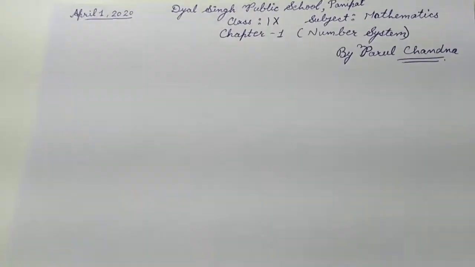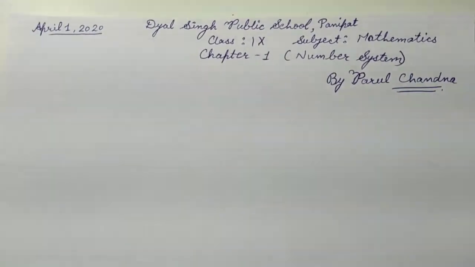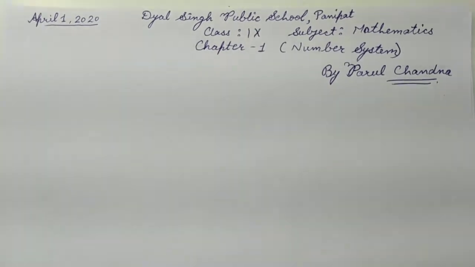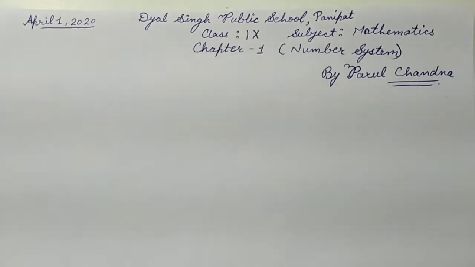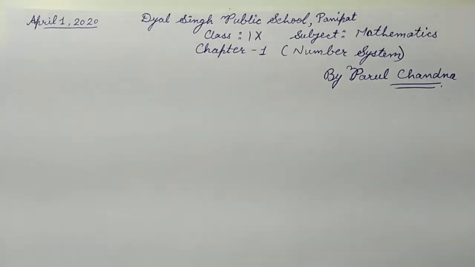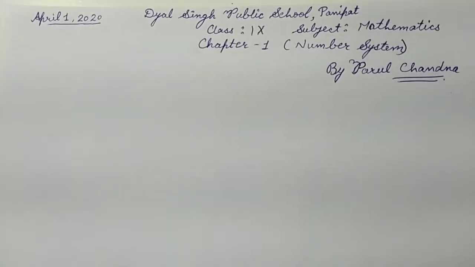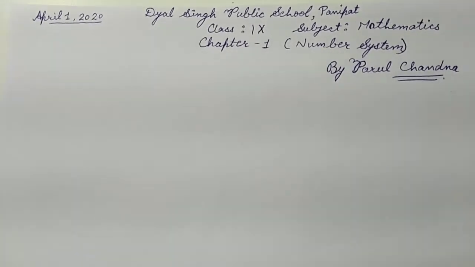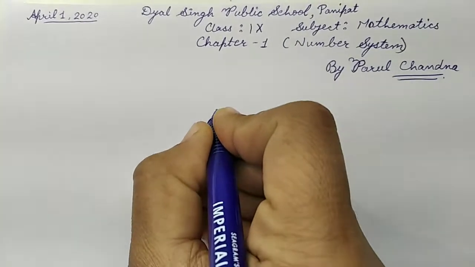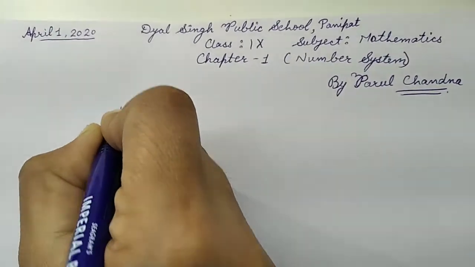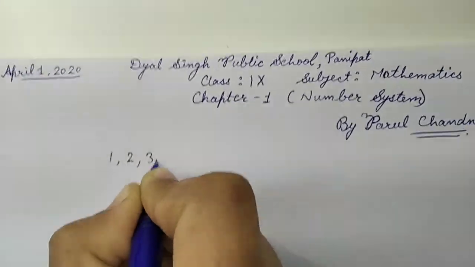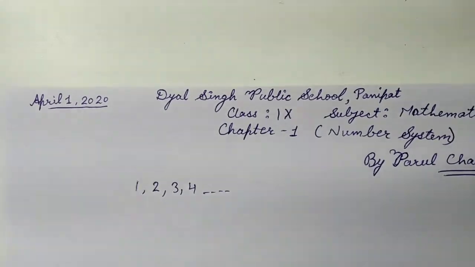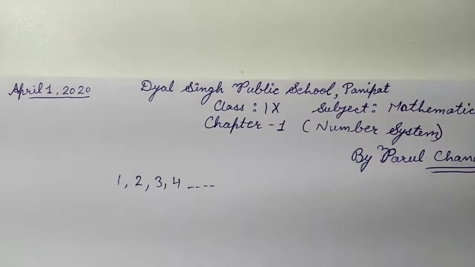You all have done the number system earlier. In every class, we start maths with chapter 1, and always chapter 1 is number system. When we start our counting, we start with which number? Always we start our counting with 1, then 2, 3, 4, continue up to infinity. The counting does not have any end, right?